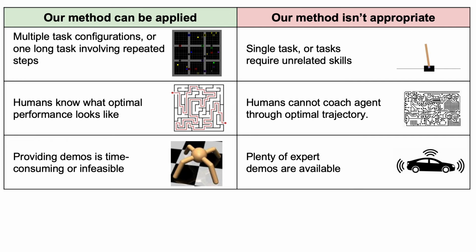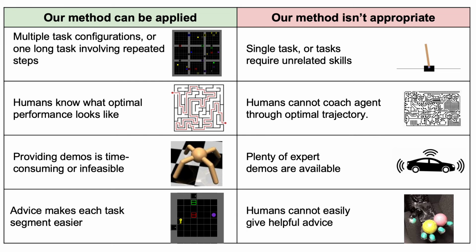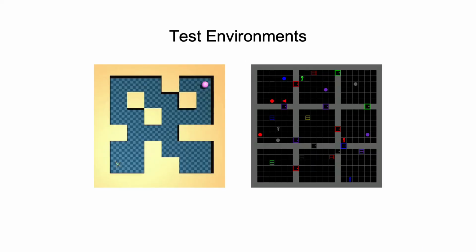Next, we note that since our method can be seen as a more efficient way of obtaining expert demos, applying our approach only makes sense when there is not already a large dataset of expert demonstrations. And finally, the tasks must involve subtasks, skills, or decisions, which can be made easier through advice. Next, we'll show some examples of how our method performs on tasks like these.